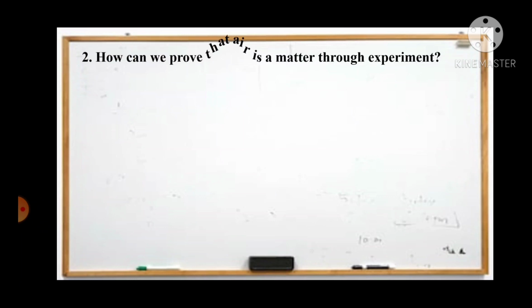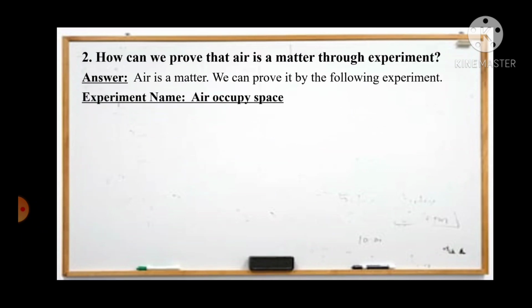So how can we write this question answer? At first you have to start by stating that air is a matter, and we can prove it by the following experiment. You have to give the experiment name: air can occupy space. We will prove this first. We need accessories, meaning the necessary equipment we need to do this experiment. For that we need an inflated football and a deflated football.